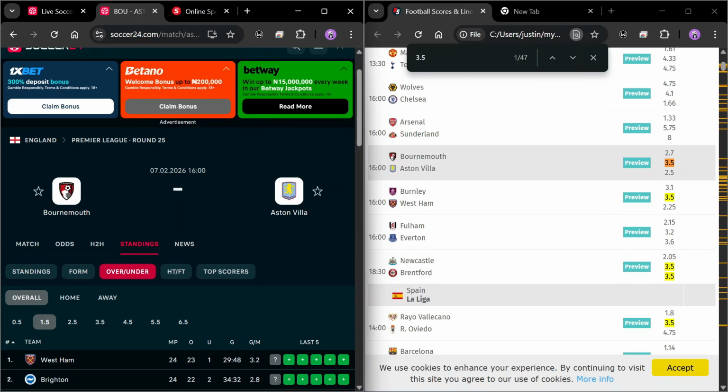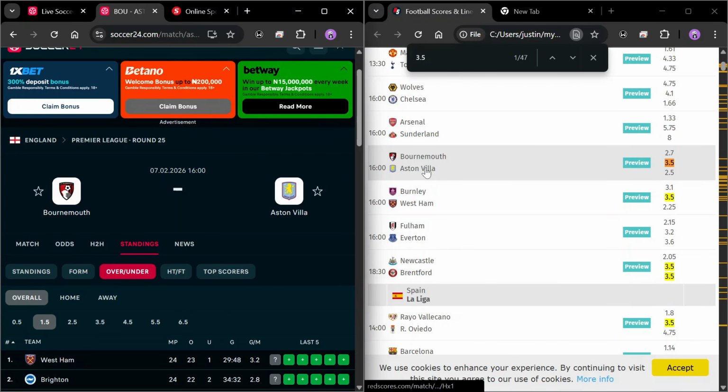Now, the important thing we are looking out for in today's predictions, we are looking out for any of these games that have 3.5 for the draw option, and the away odd has to be 2 odd or lower than the home odd. So these particular games are likely to give you over 1.5 goals, even without analysis. There are many odds that can actually give you over 1.5 goals, but this, for noobs and for people who are just coming through with odds, you have to know that this will give you over 1.5 goals.